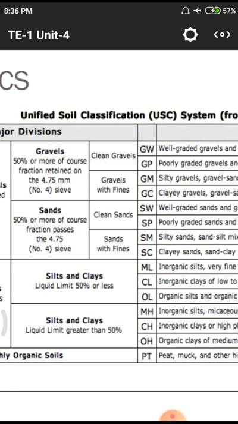In the second case, the liquid limit is higher than 50%, so they are using the H term. H means high content of water, more than 50%.